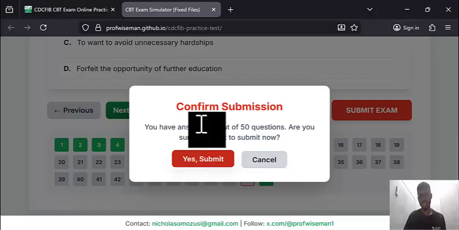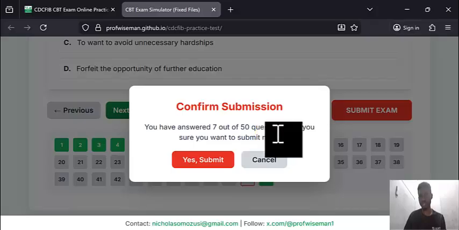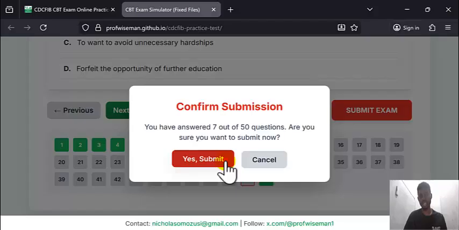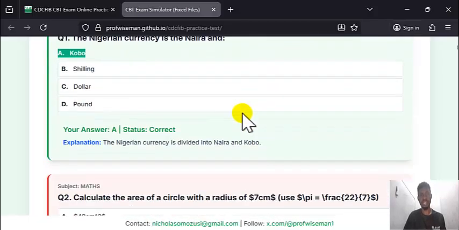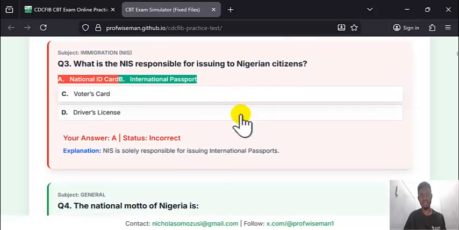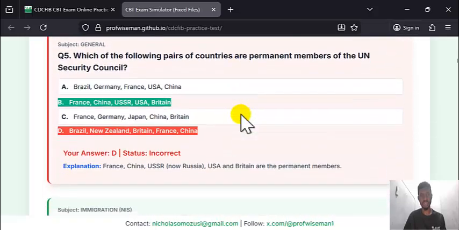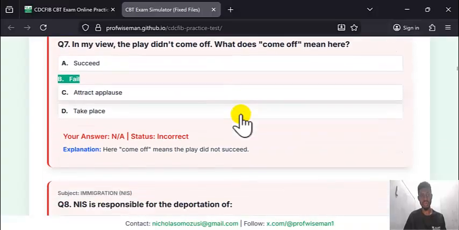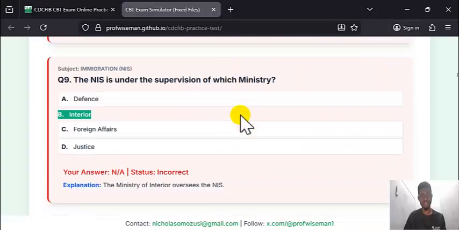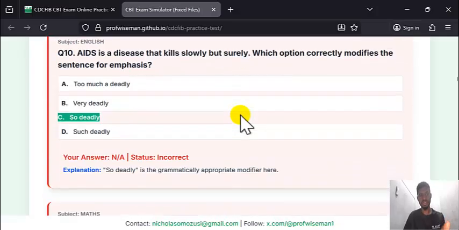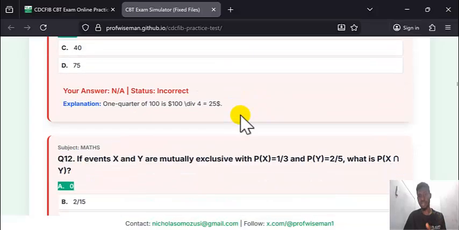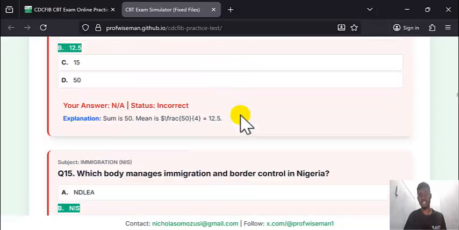Yes, submit. Now look at the confirmation. You have answered only 7 questions out of 50. Are you sure you want to submit? Me, of course, this is practice. I said yes. Now take a look. It will give you both the answers, the ones you got correct and the ones you failed. So as you can see here, it will indicate the answers for you. So it's another way of learning. Are you getting it? It's another way of learning.